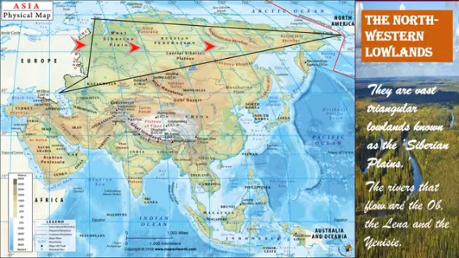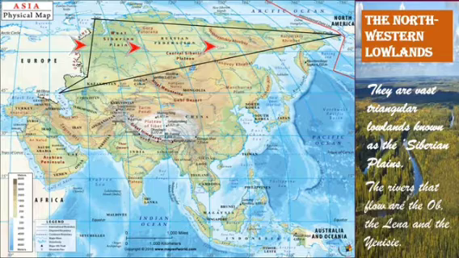The Bering Strait to your east, the Caspian Sea to your west, the Arctic Ocean in the north, central uplands to the south. It is also known as the triangular lowlands, and it is also called the Siberian plains.